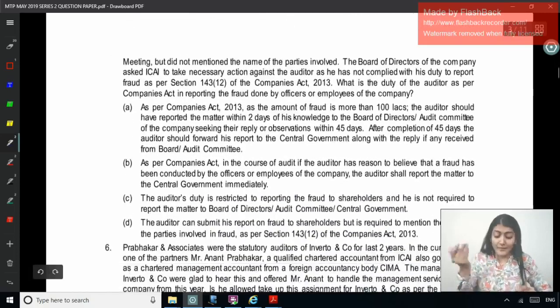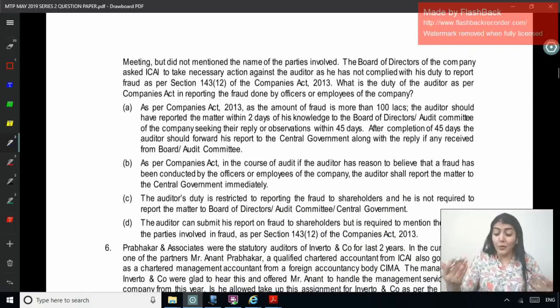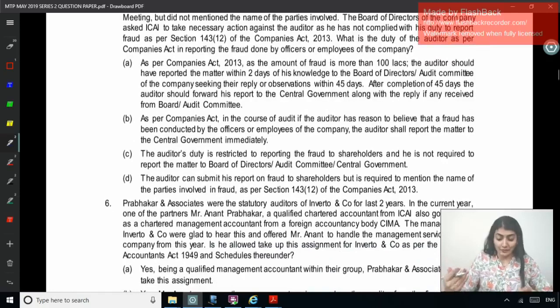Okay, right, as per the Companies Act, if the amount of fraud is more than 1 lakh, the auditor should have reported the matter within 2 days of his knowledge to BOD audit committee of the company, seeking their reply or observation within 45 days. After completion of 45 days, the auditor should forward his report to the central government along with the reply, if any, received from the board or the audit committee. Right, so the first one seems right, but let us read the others also. As per Companies Act, in the course of audit, if the auditor has reason to believe that a fraud has been conducted by officer employee, the auditor should report the matter to the central government immediately.